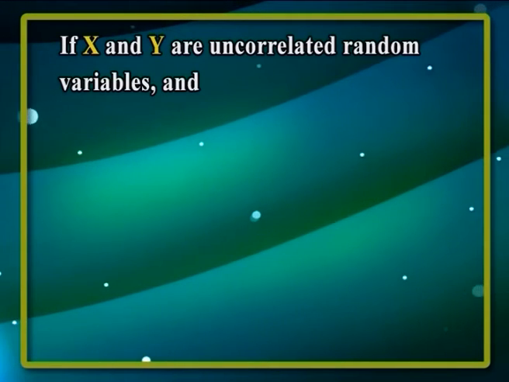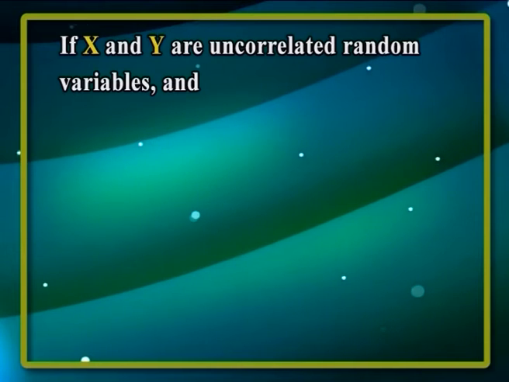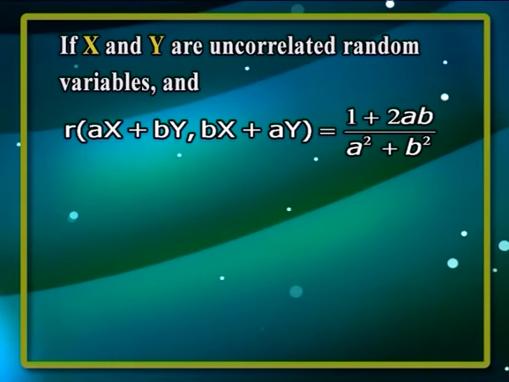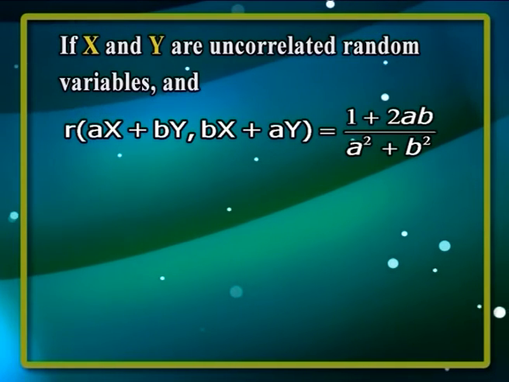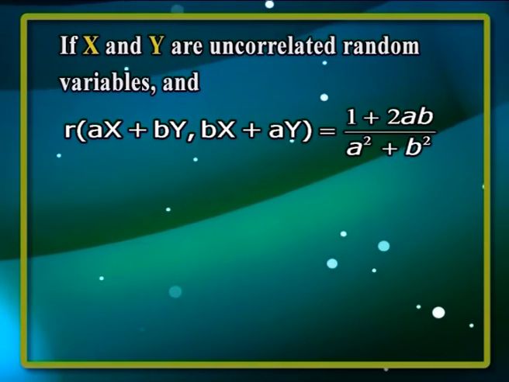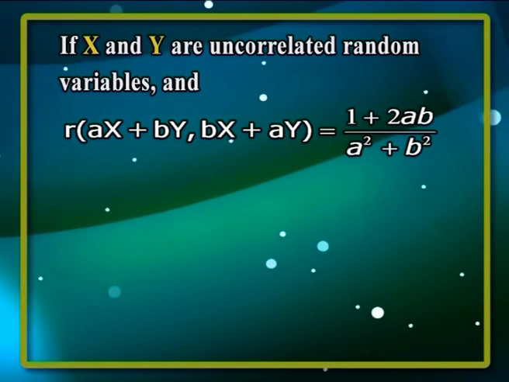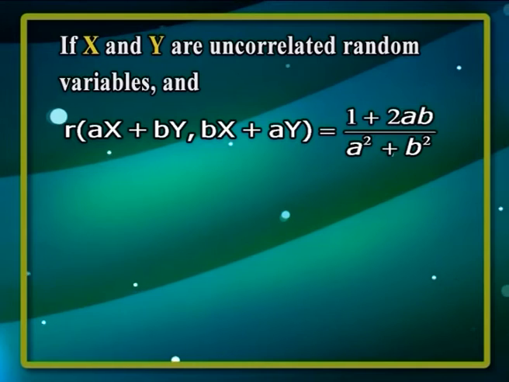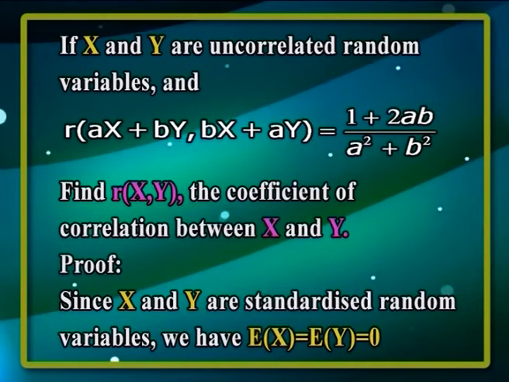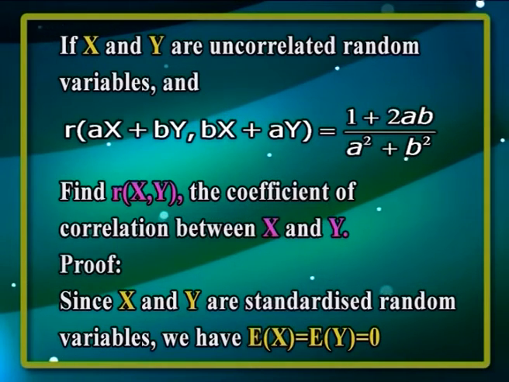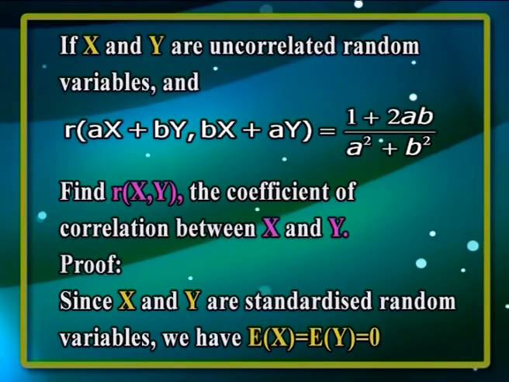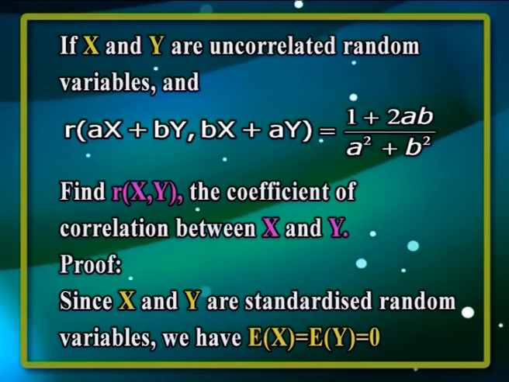Now, if x and y are uncorrelated random variables and r of (a x plus b y, b x plus a y) is equal to 1 plus 2ab divided by a square plus b square, find r of xy, the coefficient of correlation between x and y. Now, let us prove this result as follows.